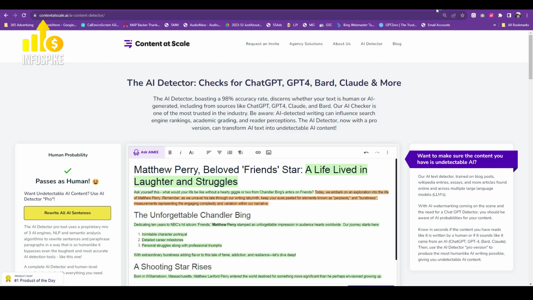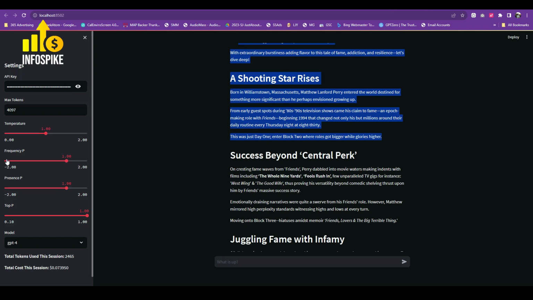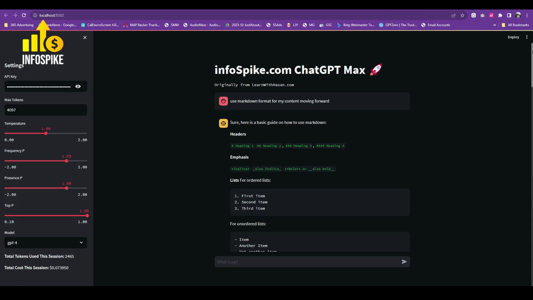I used GPT-0 and the AI detector at Content at Scale. It detects it as human, and that's because I put in a frequency penalty and presence penalty of 1 setting, along with GPT-4. So again, that's GPT Max 3.0, a very powerful tool. This is my custom one that I created.